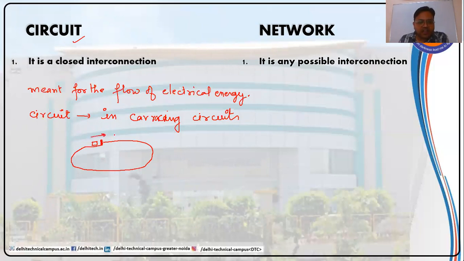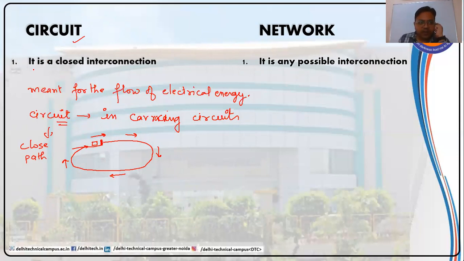So this car travels along this path and comes back to the point where it started. So circuit is actually a closed path.